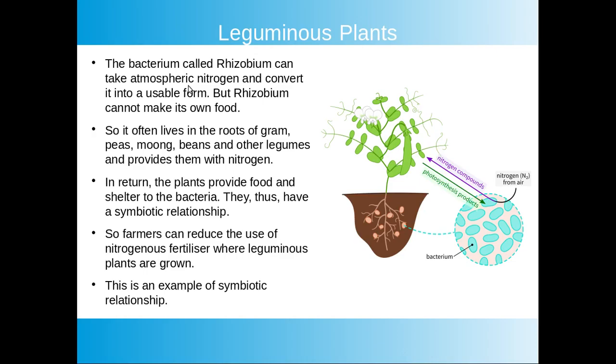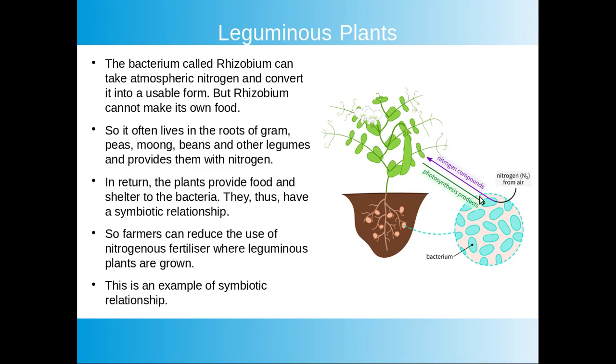Now we will discuss Rhizobium bacteria and leguminous plants. Legume means pulse. So examples of leguminous plants are gram, peas, moong, beans. What is the name of the bacteria? Rhizobium. We already know that plants cannot absorb gaseous nitrogen. They need it in a soluble form. This Rhizobium bacteria can take atmospheric nitrogen and convert it into a usable form.